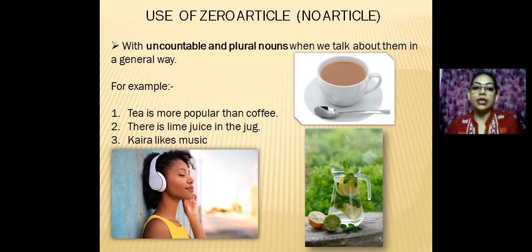For example, tea is more popular than coffee. Tea and coffee are uncountable nouns, so we cannot use any article. We don't need to use any article with tea and coffee. There is lime juice in the jug. Kyra likes music. So tea, coffee, lime juice and music are all uncountable nouns with which we don't need to add any article.